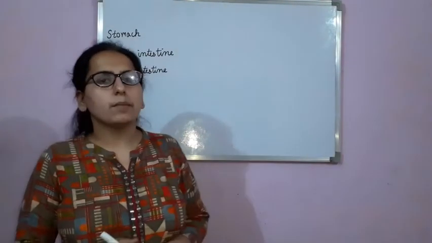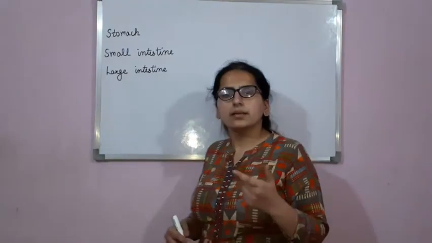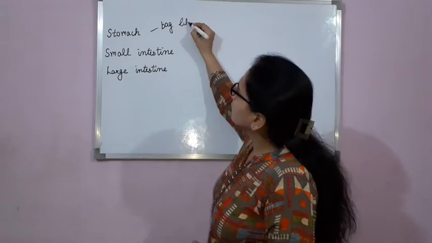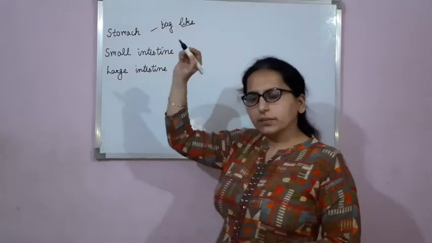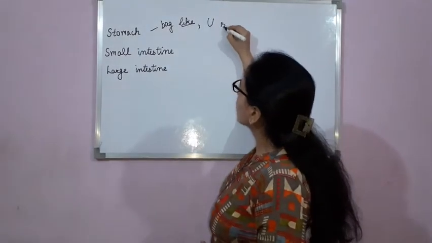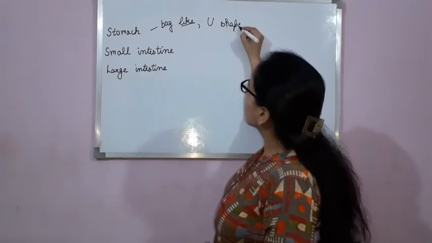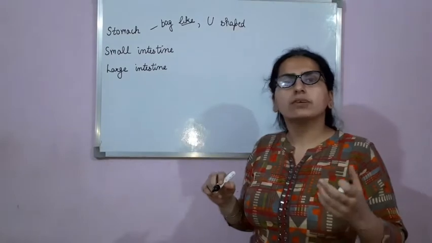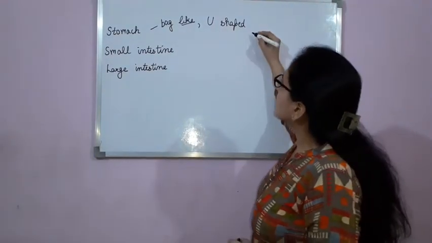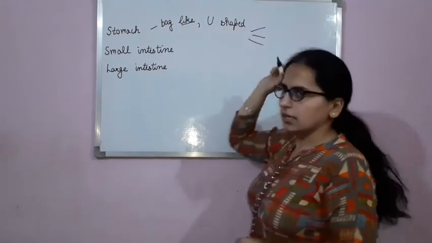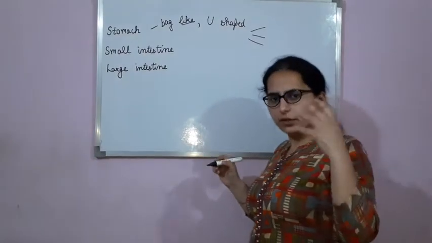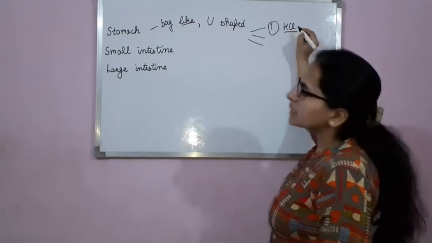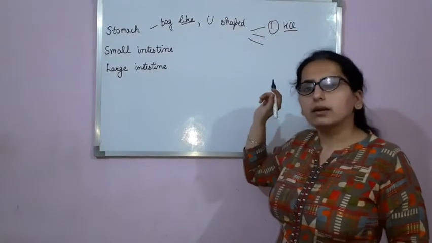Clear? Stomach is a bag like structure. Okay? It is U shaped. What is the shape of stomach? U. Clear? Now, functions of stomach. Stomach secretes three things. How many? Three. Okay. First one is HCl, that is hydrochloric acid.